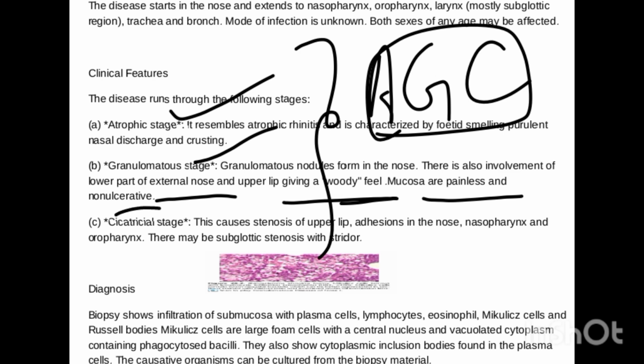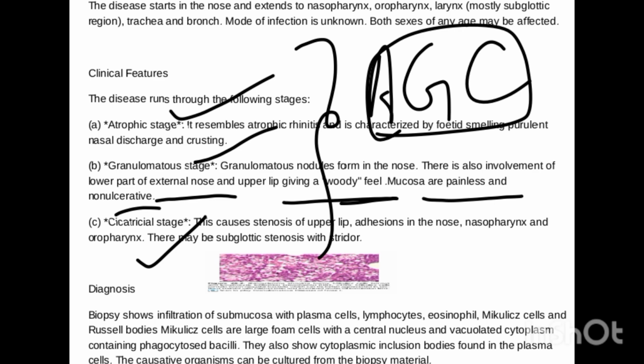Then there comes the cicatricial stage. In the cicatricial stage, basically there is stenosis of the upper lip. There is fibrosis or healing going on in the cicatricial stage. So there is stenosis of the upper lip, and there are adhesions in the nose, nasopharynx, and oropharynx. And if we take a look at the subglottis, there is subglottic stenosis also.